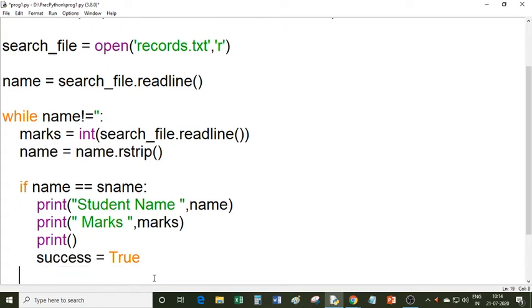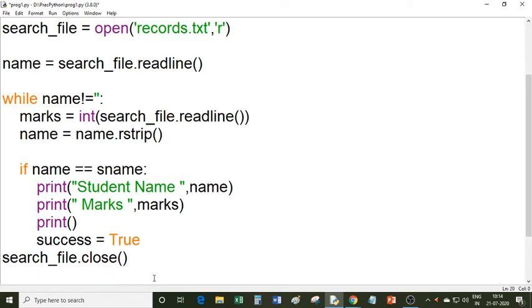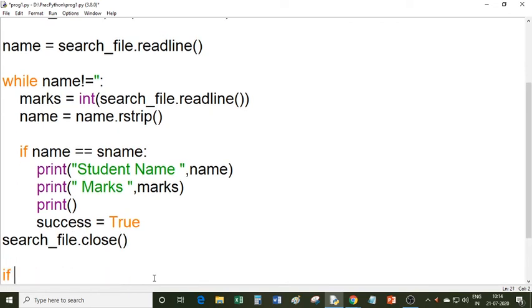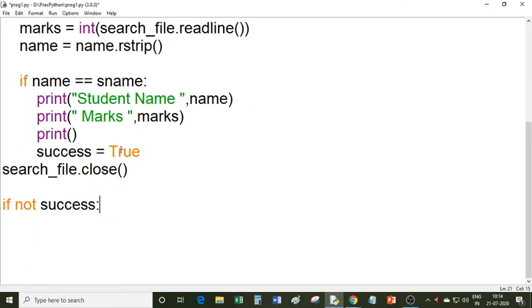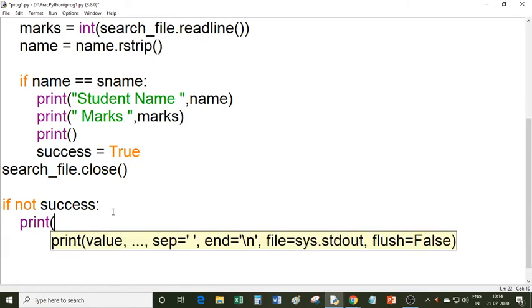Now you can close the file. So the file object is search file dot close. And if not success, means if not true, means false. So success is true and not true means false. If false, then you can display one message on the screen: student name not found, like this.